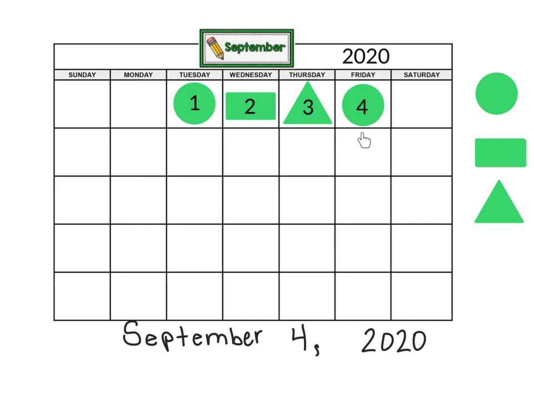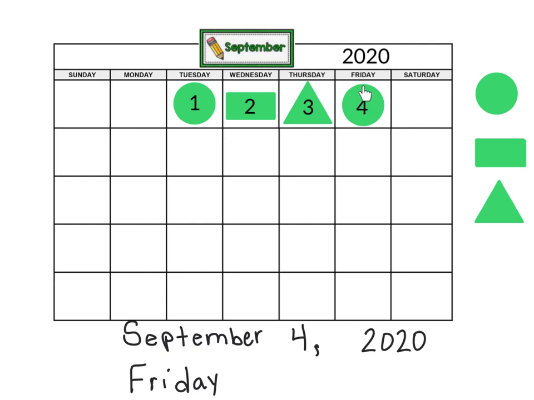All right, here's today's date tag. If I go straight up, that'll tell me today's day of the week, which is, think, Friday. All right, so I need a capital F because it's the name of the day of the week. Friday. So we would say today is Friday, September 4th, 2020.